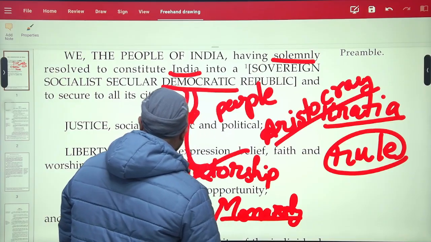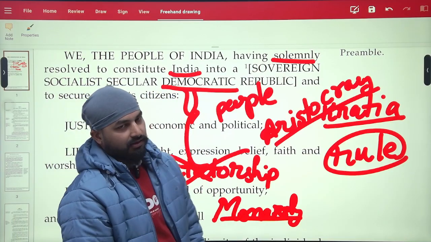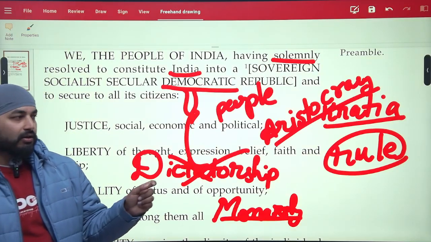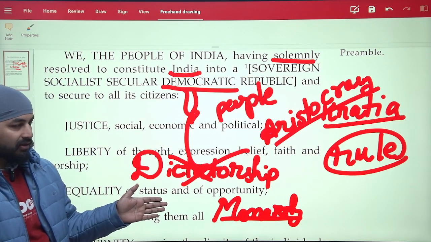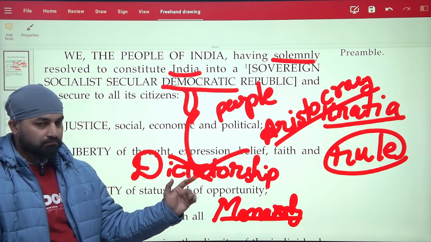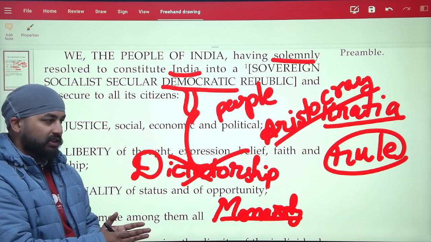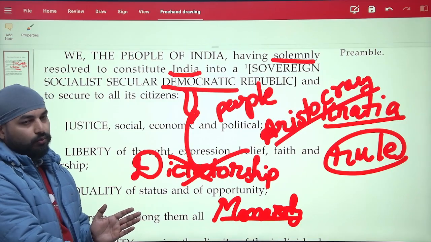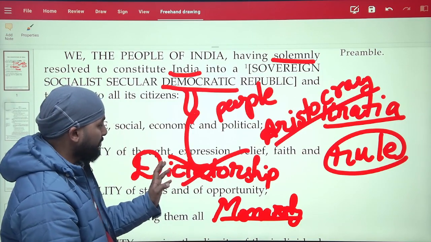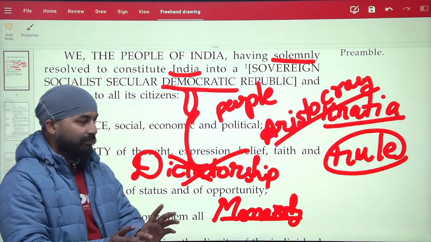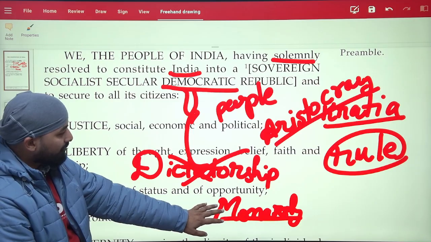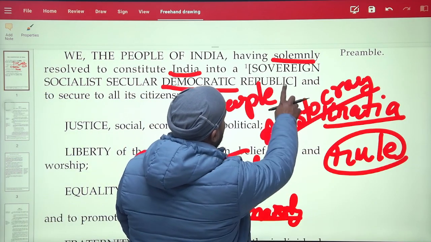See the case of the UK. Monarchy means the head of the state would be from a royal family. In the UK, earlier it was the queen, and I think it's now the king. Their children will be ruling forever, a hereditary rule. But there the government is elected by the people. So how can that happen? Because these two are not opposite in meaning. Democracy is not opposite to monarchy. Monarchy is opposite to republic.